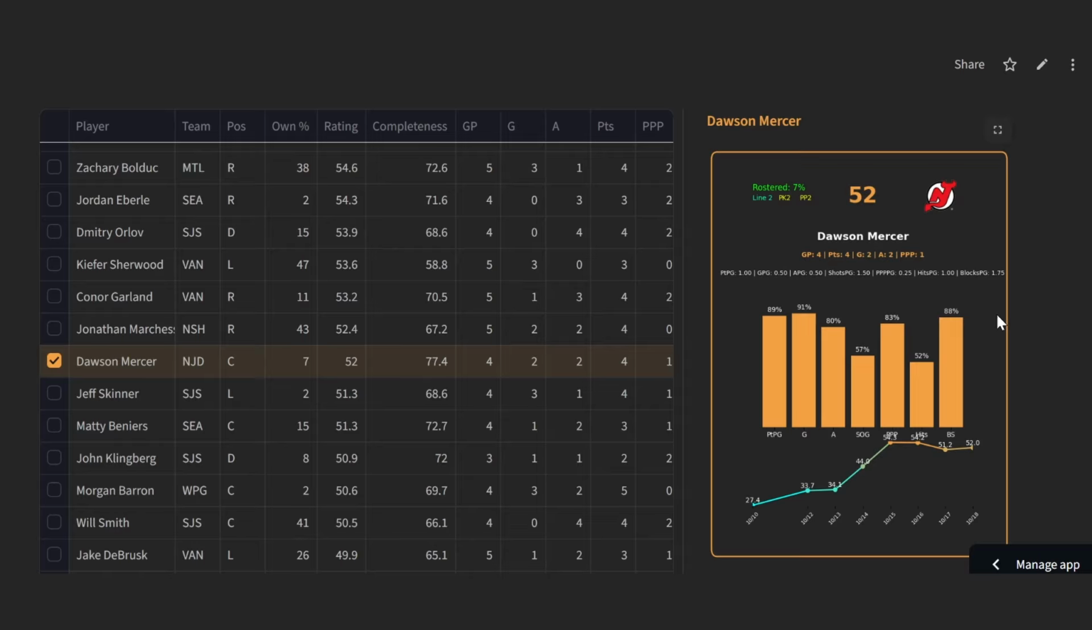He could have stepped up and filled that role. Didn't really take the bull by the horns there and make a name for himself, but he's doing it now. 4 points in 4 games, 2 goals, 2 assists, a power play point on that second unit, which right now they have Dougie Hamilton on. They've got Luke Hughes on the first unit, so that's worth mentioning.